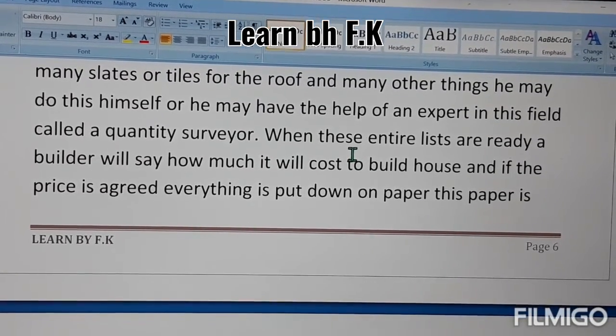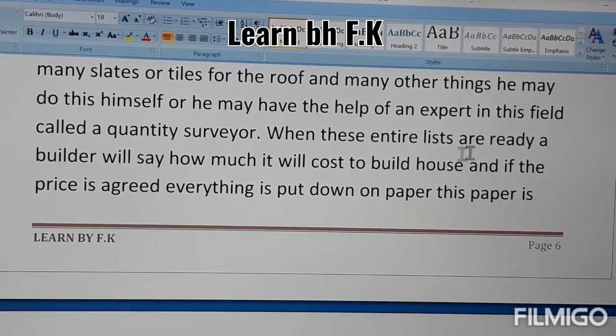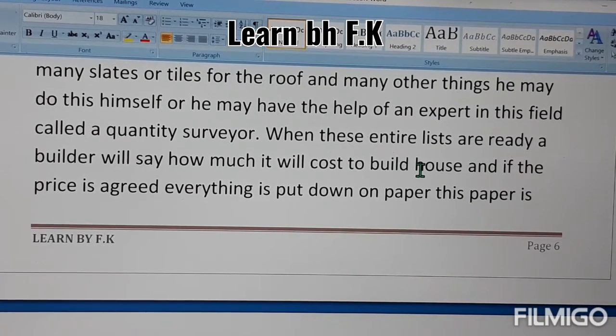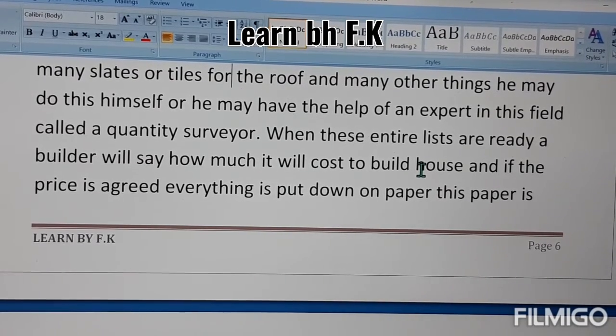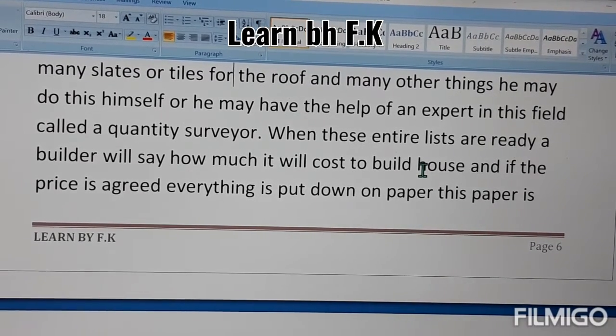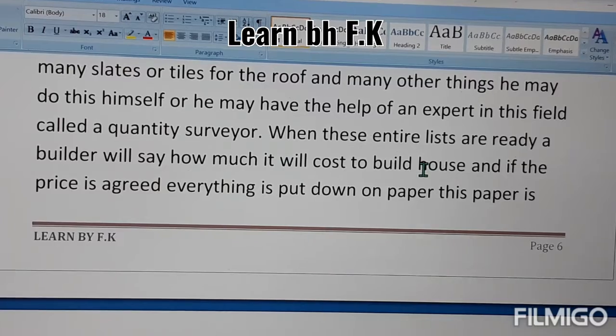And then, when these lists are ready, the builder will say how much the construction of that building or house will cost, and he will also tell the owner the price.